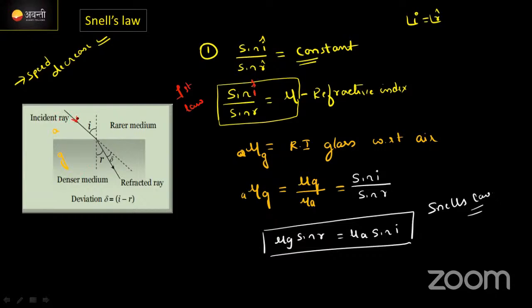This is the incident ray. It will be incident at this point. I'm going to call it A, right? From this point only, the ray will get refracted along this direction. Correct now? Now, if you draw a line at this point of incidence, this becomes the normal. Look at here. These all lie in the same plane. Same plane क्या होता है? Reflection में बता दिया था ना.